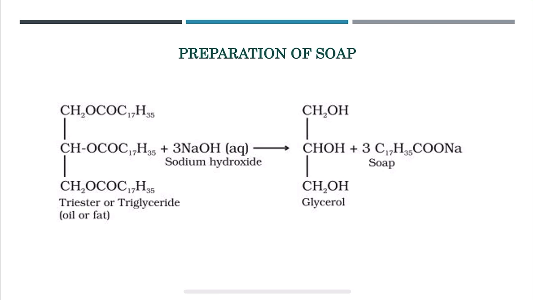When we react this triester with sodium hydroxide, it has to be boiled for a few minutes, and we get glycerol. Along with that, soap is produced.